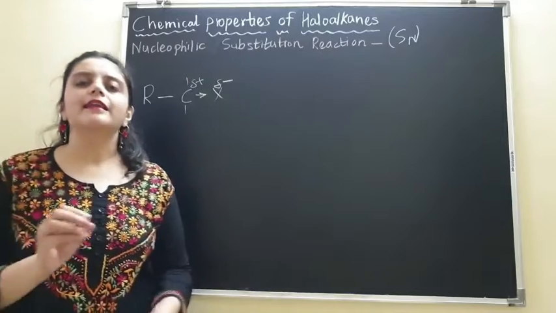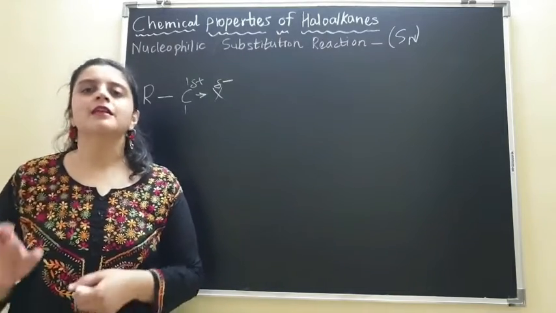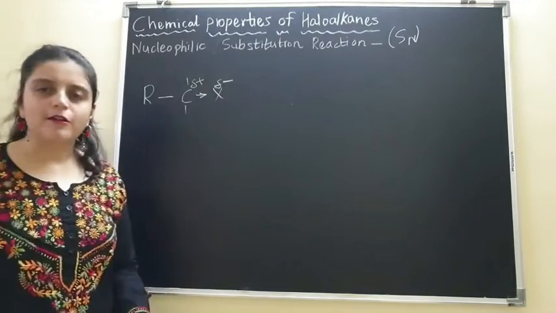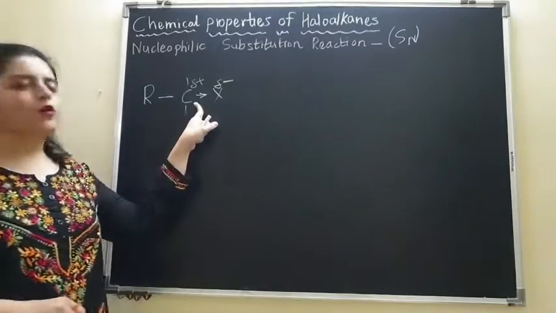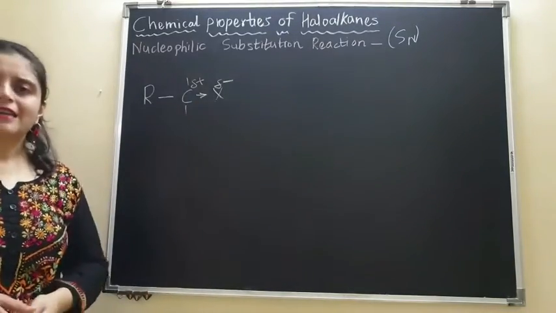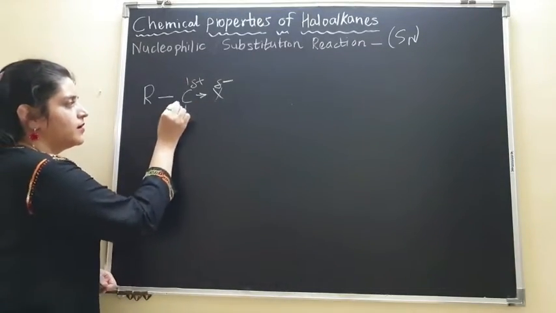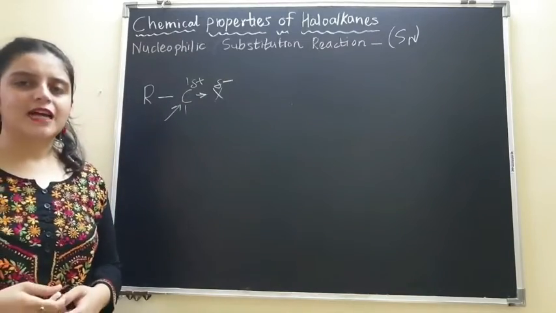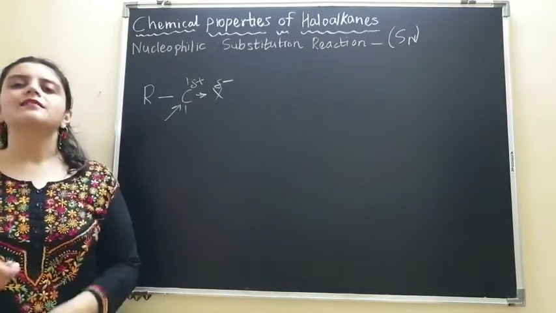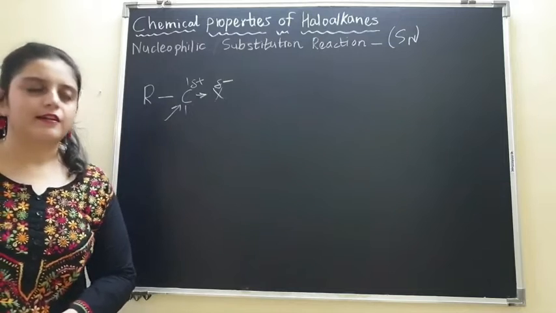Now we have learned about electrophiles and nucleophiles. So can we say that this carbon atom over here is positively charged? It can act as an electrophilic center.